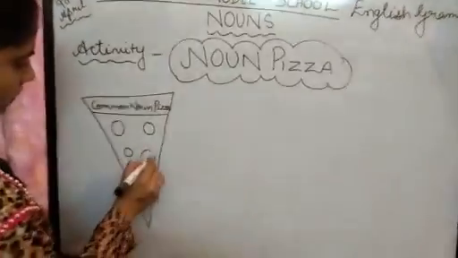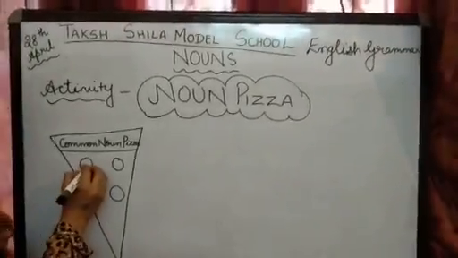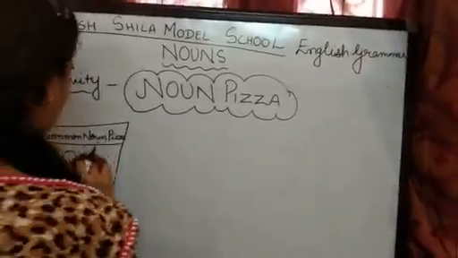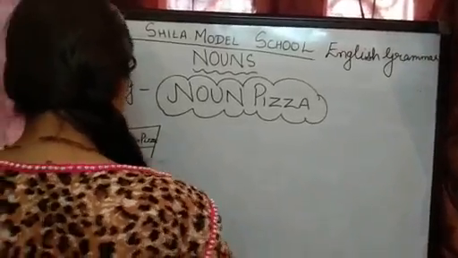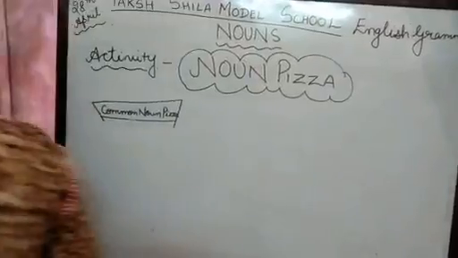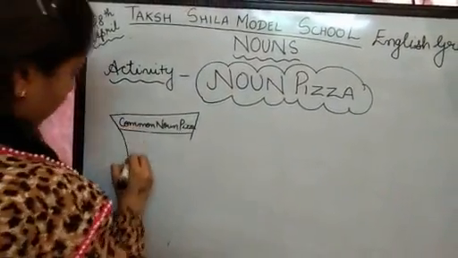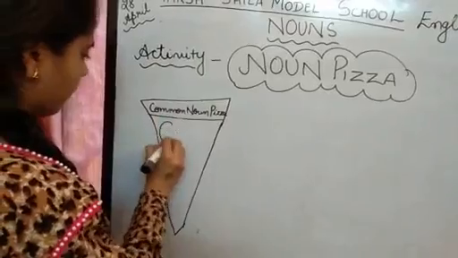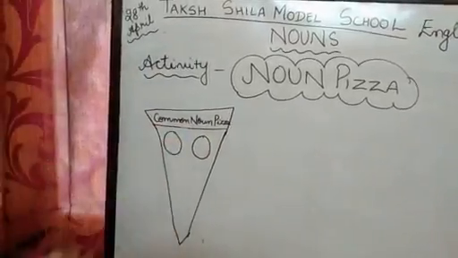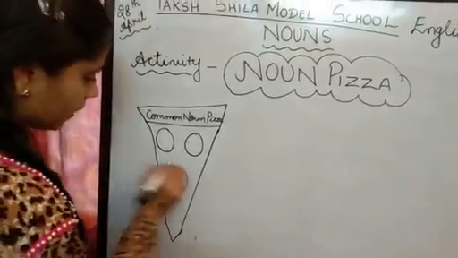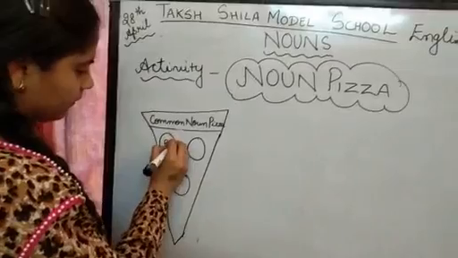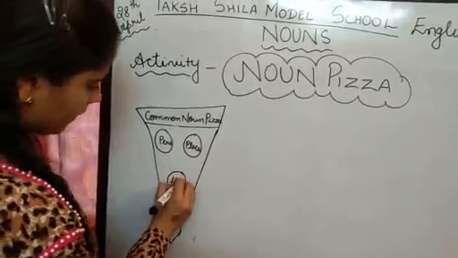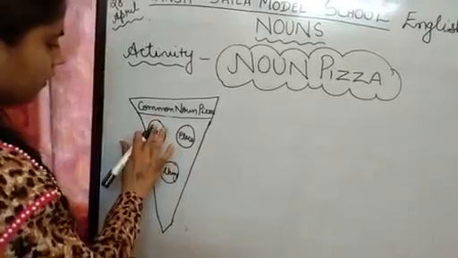You can make the cutouts, and when you open the cutouts, you have to make the circles. Okay, we have to make it a little bigger so that it will be easy, right? Here, just for the example, I am making it big. Now here you have to write down person, here place, and here thing, right?